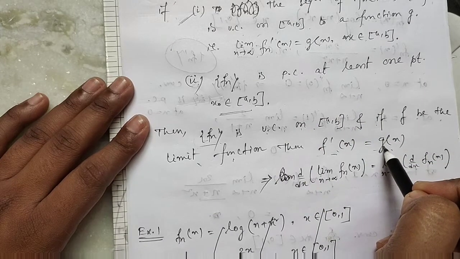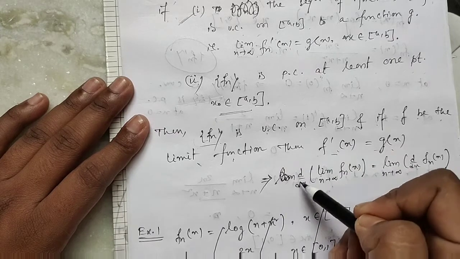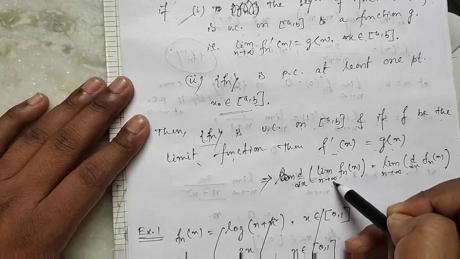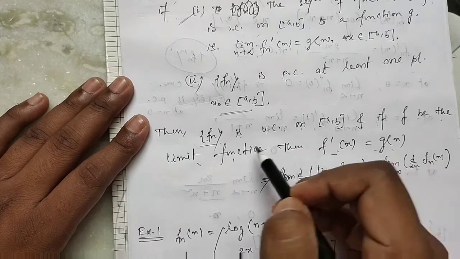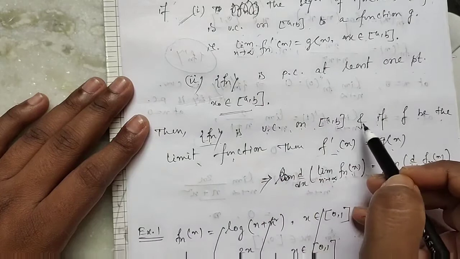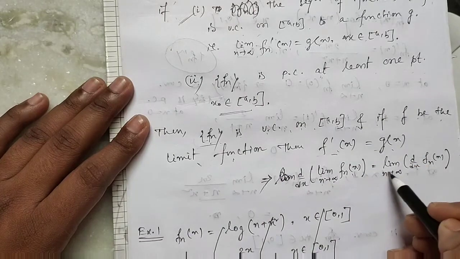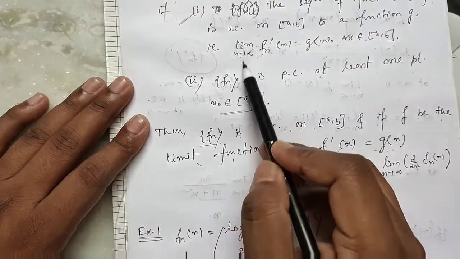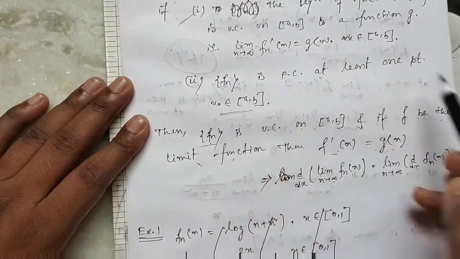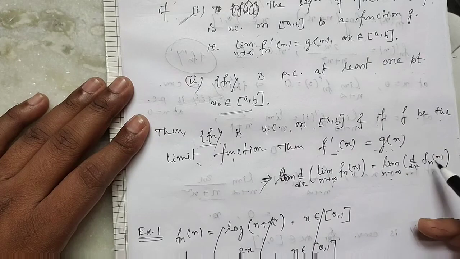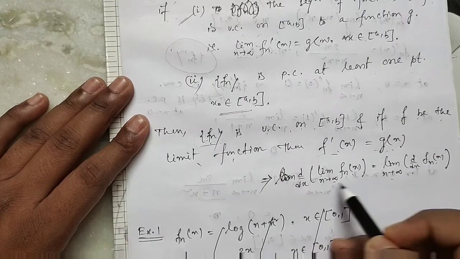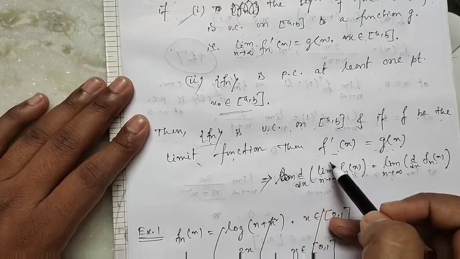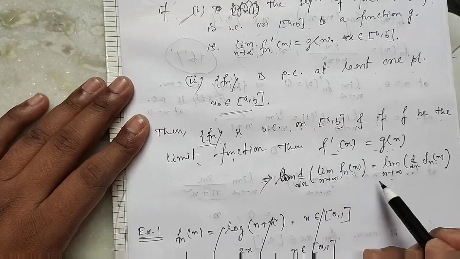That is, f dash x means d/dx of f x, and f x means limit n tends to infinity fn x, because fn uniformly converges to f. And g x means limit n tends to infinity fn dash x, that is limit n tends to infinity d/dx of fn x. So this implies the derivative and the limit can be interchanged.